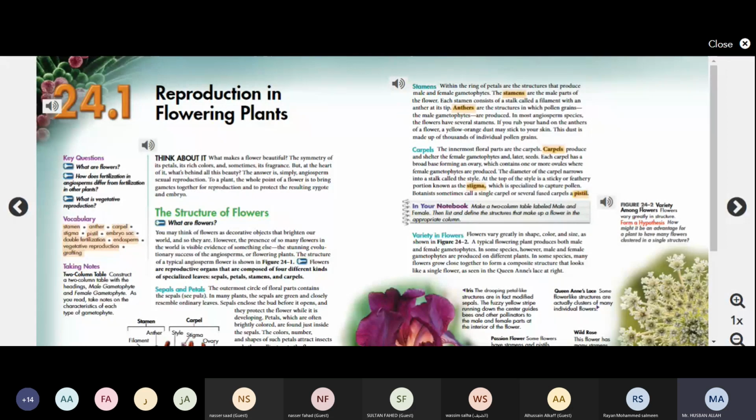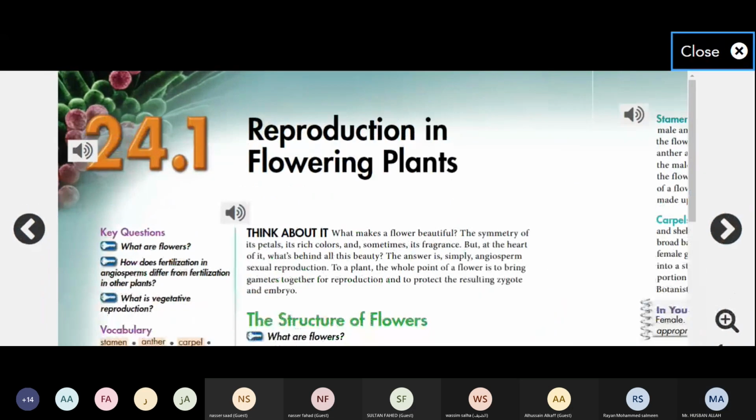Okay, so let's start. The first point which we are going to discuss, you can see some questions here at the start of the lesson. If you look at humans and other animals, there is a reproductive organ. The same way, in plants, the reproductive organs are flowers.